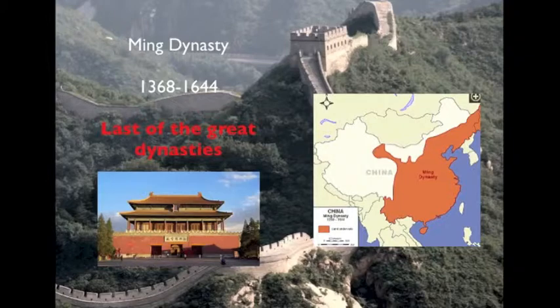The Ming dynasty. Now, this is the last of the great dynasties. It was founded in 1368 and lasted until 1644. This dynasty wraps up our in-depth examination of the dynasties. Like stated earlier, it's the last of the outstanding or great dynasties. It was vibrant during its first half, but it was racked with internal problems during its second half. Scores of workers constructed the renowned Forbidden City, an imperial palace of staggering proportions.